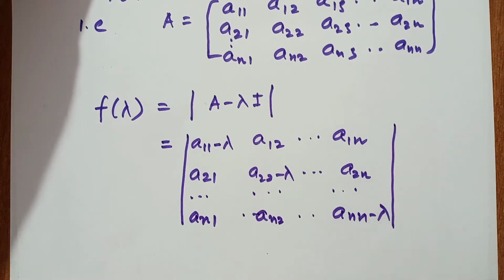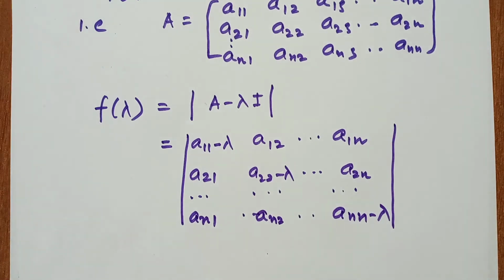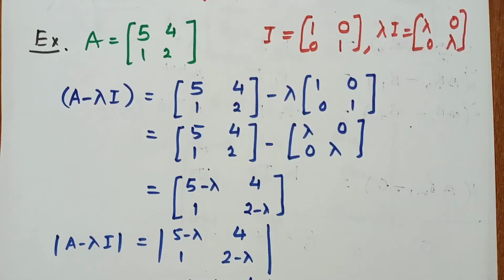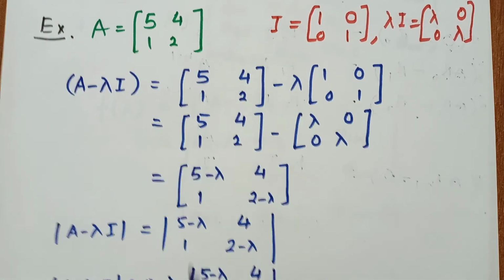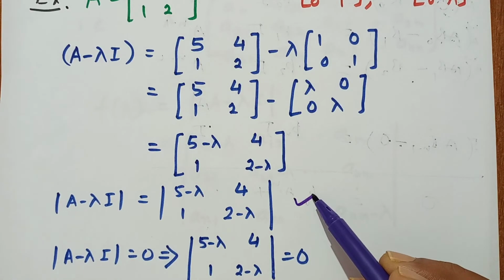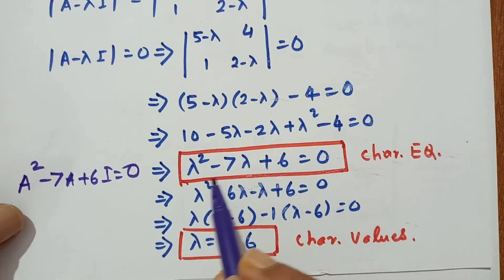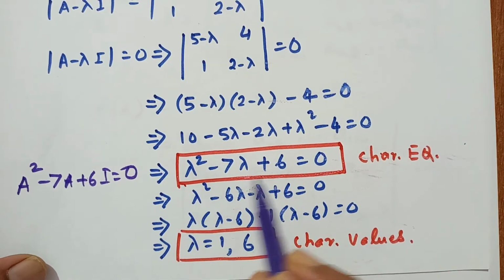So this is the characteristic polynomial. When we solve this determinant, we get the characteristic polynomial, and setting it to zero gives the characteristic equation.